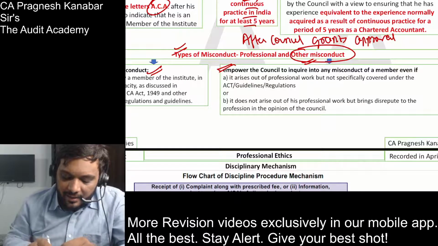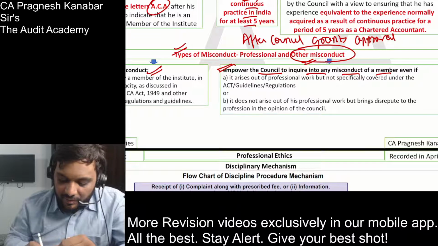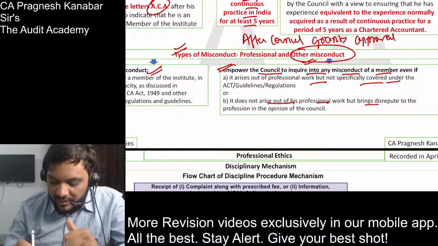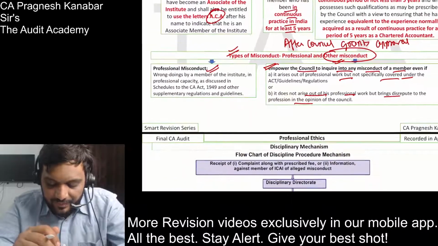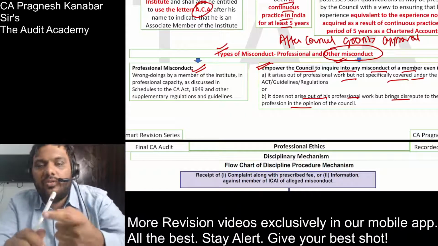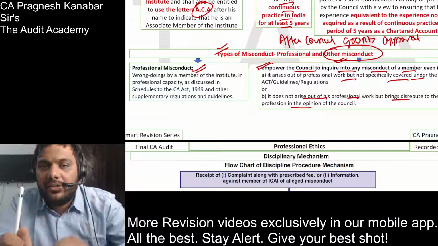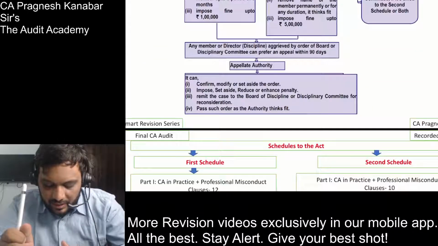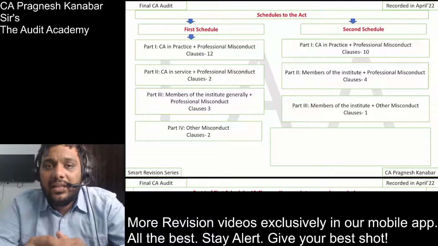So look at this. Other misconduct empowers the council to inquire into any misconduct of a member, even if it arises out of professional work but is not specifically covered under professional misconduct, or it does not arise out of his professional work but brings disrepute to the profession in the opinion of the council. Alright. So whenever you are reading professional ethics, remember one thing: you should check whether you are reading it for CA in practice or CA not in practice, or whether you are reading it for professional misconduct or other misconduct. This disciplinary mechanism we will come to later on. Alright. Let us come to the main part of the chapter of professional ethics, and that is the schedules.